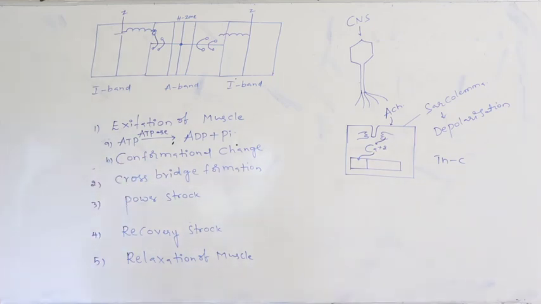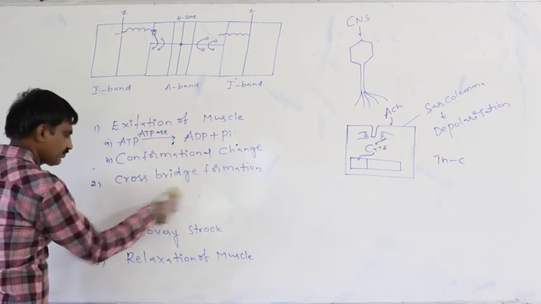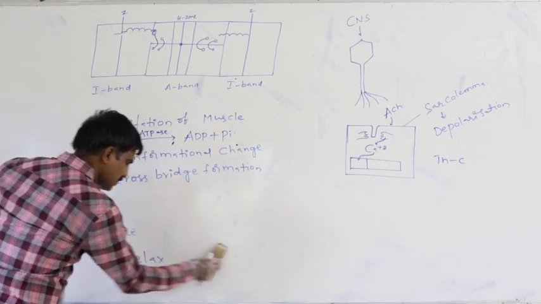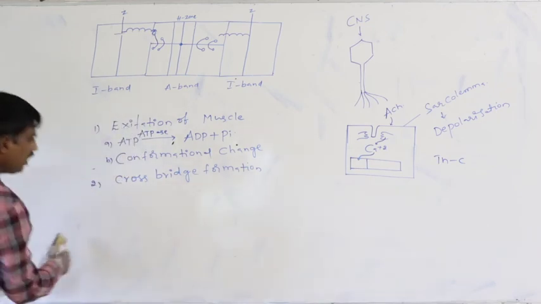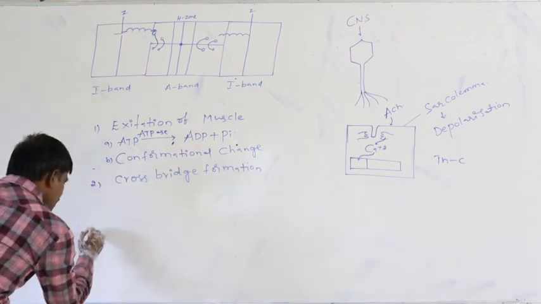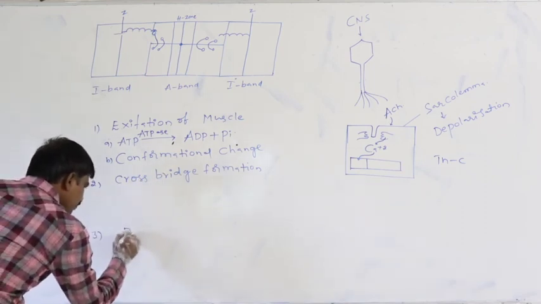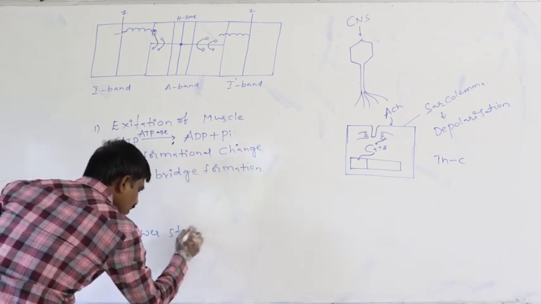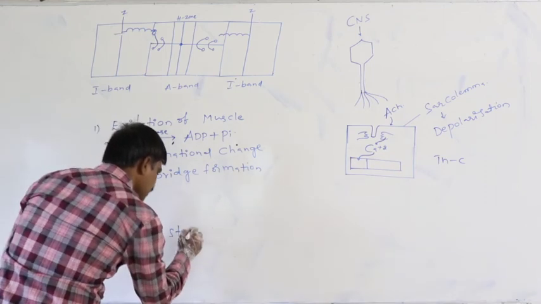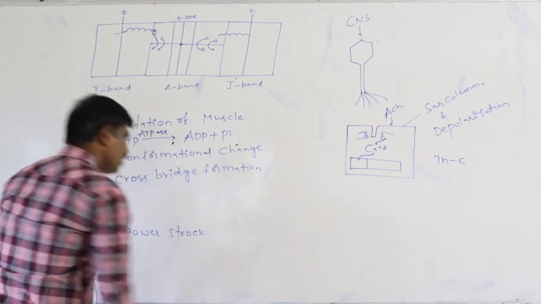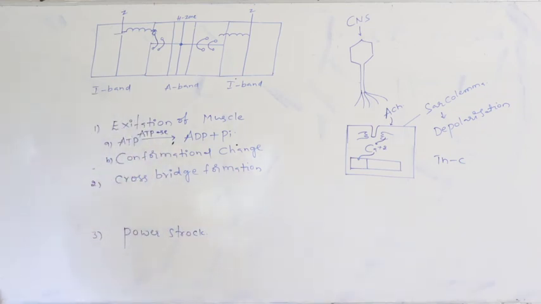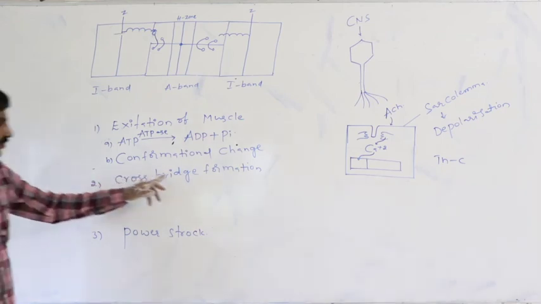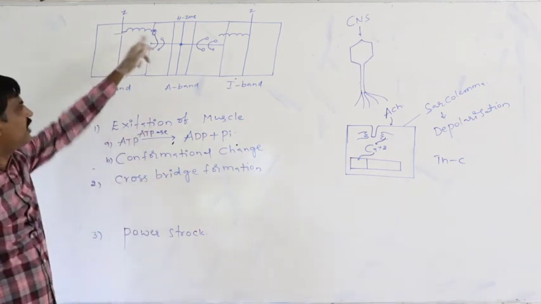So after immediate cross bridge formation, before the power stroke, what are the steps which occur in the head of the myosin?